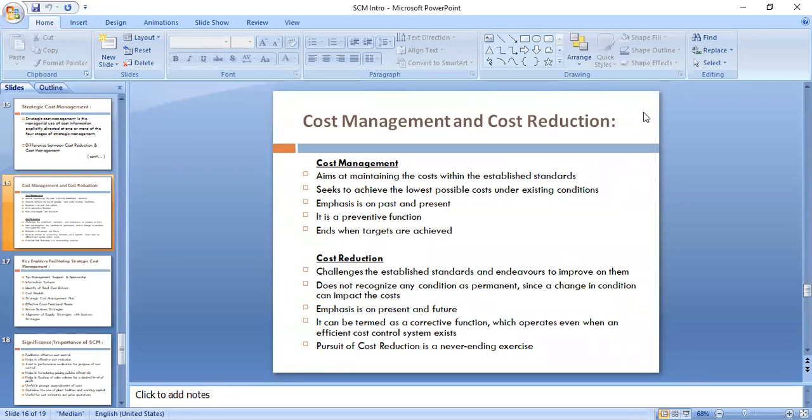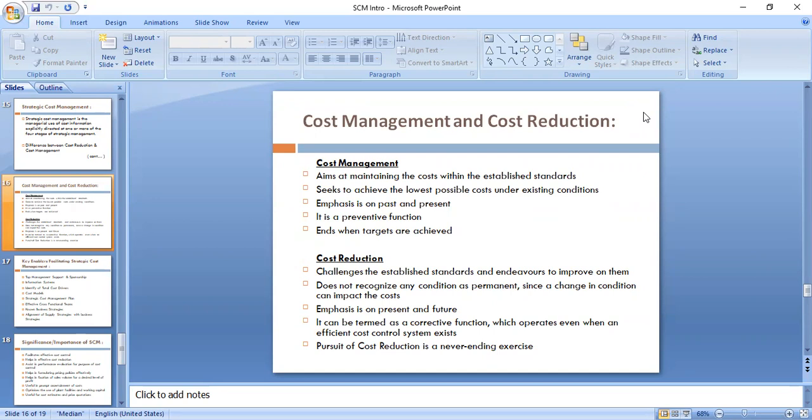Whether this cost will reduce or increase. If the cost is going to reduce, obviously you will go for it without sacrificing the quality of the product. Correct. So they will think about all these things, right? Sometimes some companies even go for cost reduction by sacrificing the product quality also, because they cannot survive in the market.